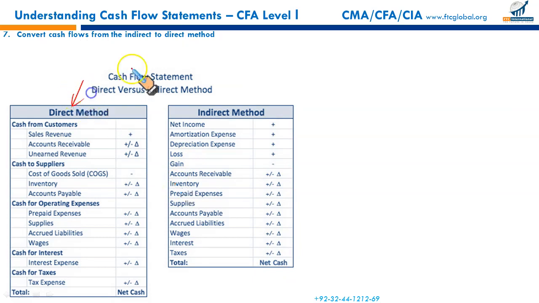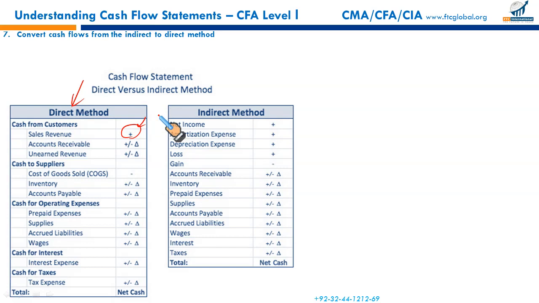This is the direct method. Sale revenue effectively has an impact of positive, it's an inflow. Sale revenue effectively represents an inflow. Since sale revenue includes the impact of accrual-based accounting, this accrual-based accounting concept needs to be removed.